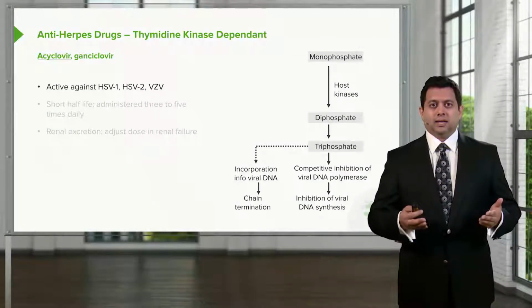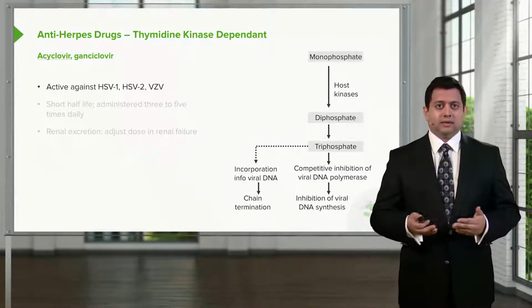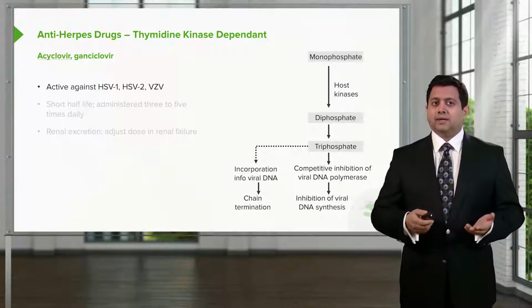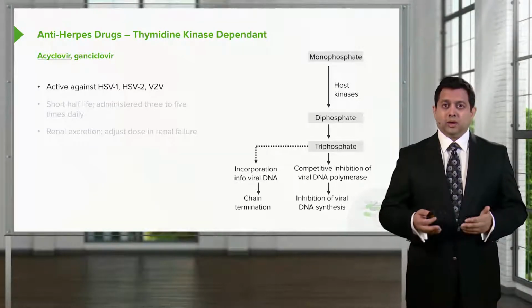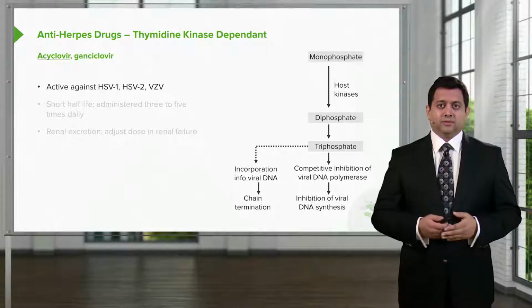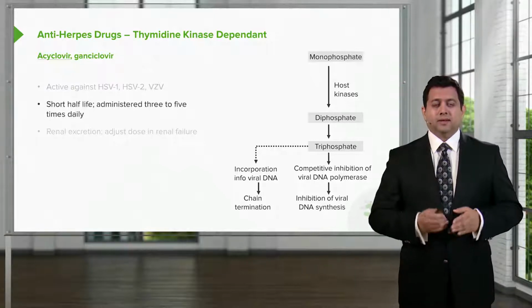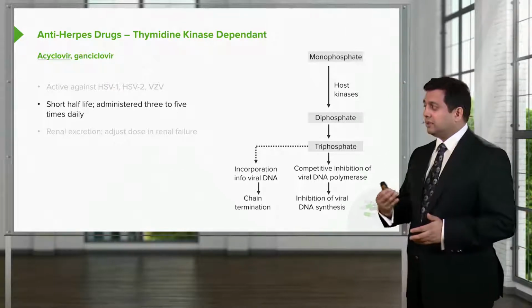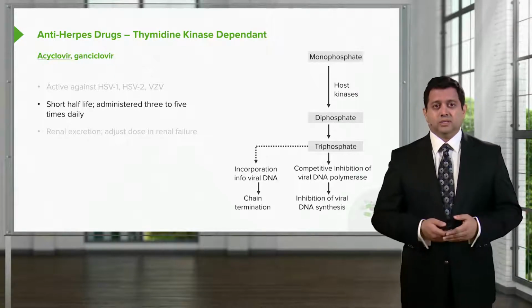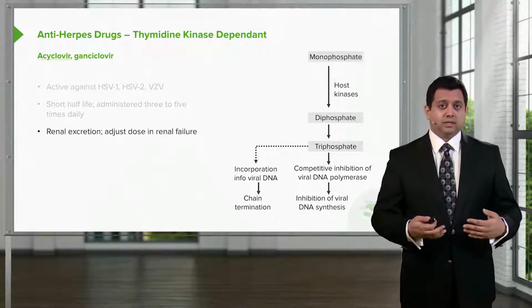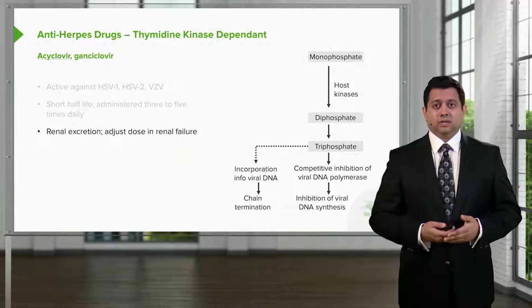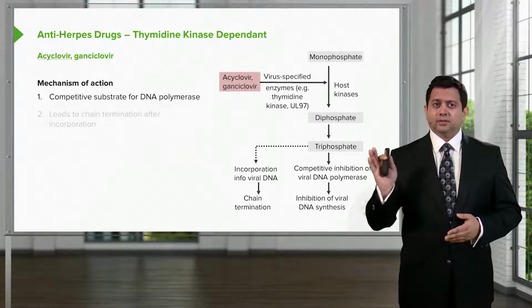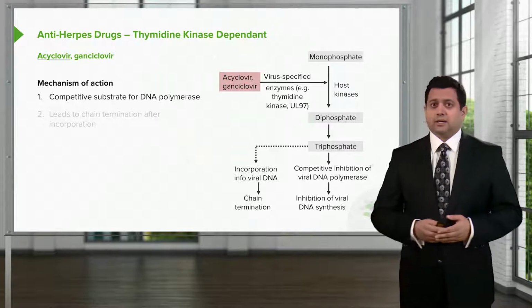These thymidine kinase dependent agents include acyclovir and ganciclovir. They're active against HSV1 and HSV2, as well as varicella zoster. They have a very short half-life, and they're often administered 3 to 5 times a day. Now, they're renally excreted as well, so we do adjust the dose in renal failure. Let's have a look at where they work on our slide here.